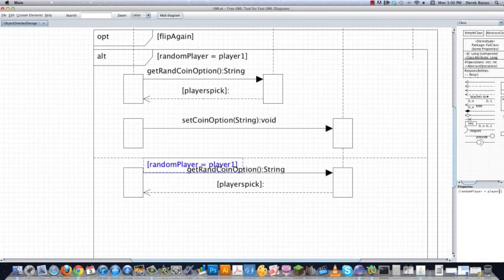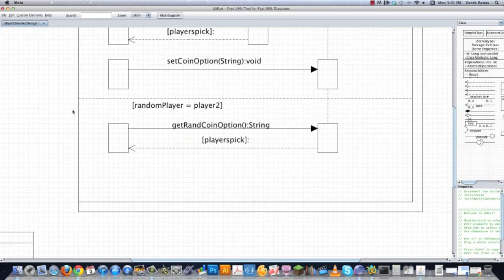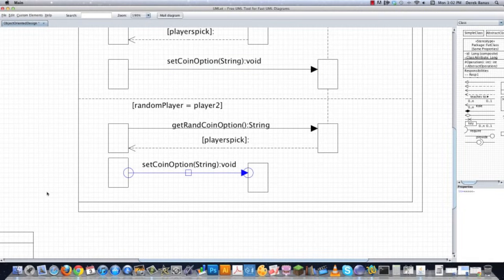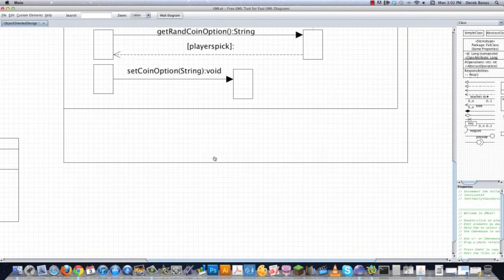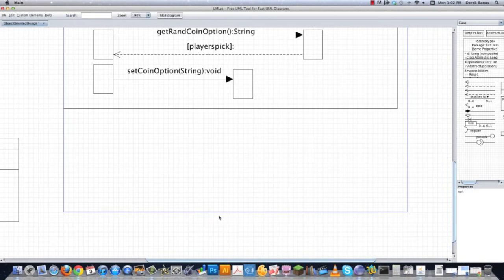And in this situation, what are we going to do if the random guy chosen was player 2 instead of player 1? Basically we're going to do exactly the same thing again for player 1. We're going to set its value. So let's just copy this, paste, and we're not going to have it do anything either. So there we are. We figured out the logic behind exactly what we're going to do based off which player is chosen to be the first one in line, in regards to what happens whenever the coin's flipped.